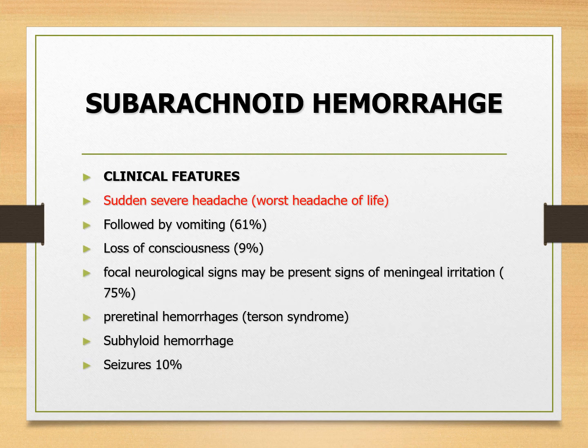So clinically, subarachnoid hemorrhage presents with a sudden onset severe headache, which is described by the patient as the worst headache of life. And it is a thunderclap headache, like it occurs like a thunder cloud, and it is followed by vomiting. In a few cases, there may be loss of consciousness. Focal neurological signs may be present, like cranial nerve palsies.